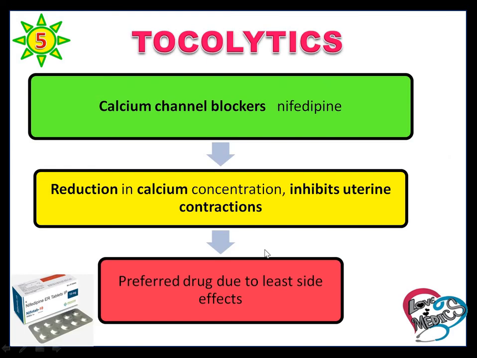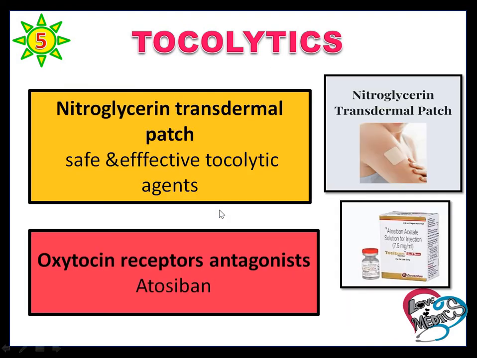Calcium channel blocker like nifedipine reduces the calcium concentration and inhibits uterine contraction. It is the preferable drug due to fewer side effects. And then nitroglycerin transdermal patch, which is a safe and effective tocolytic agent, and oxytocin receptor antagonist. Oxytocin increases the uterine contraction; if we give an oxytocin receptor antagonist, it reduces the uterine contraction.